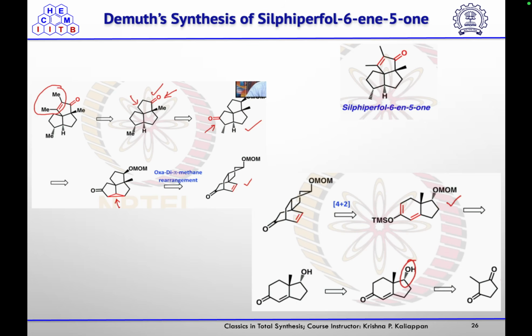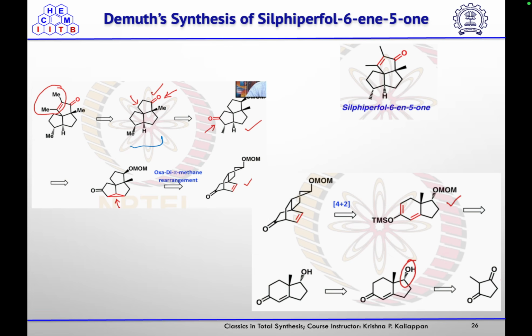Now let us discuss Demuth's synthesis of suldiperfolene 6, perfol 6, in 5 form. So they devised their retrosynthetic analysis in such a way that this alpha beta unsaturated ketone could be obtained by introducing the double bond and then that methyl group at this position from this substrate, and then this tricycle could be obtained from this ketone by reductive removal of this ketone.